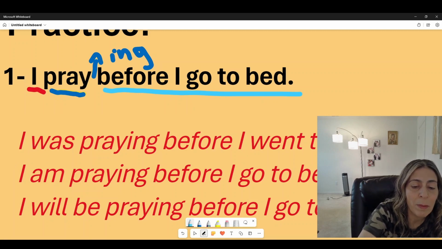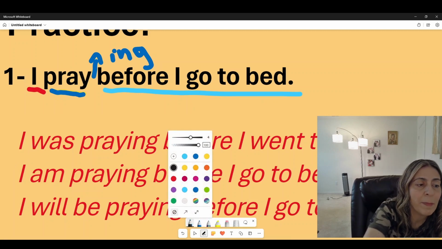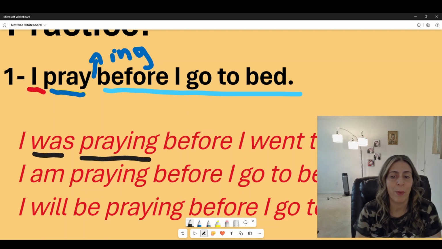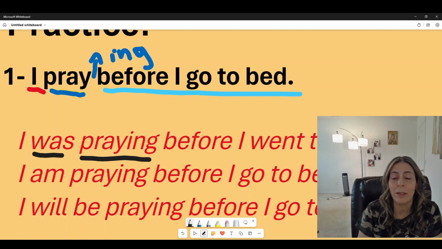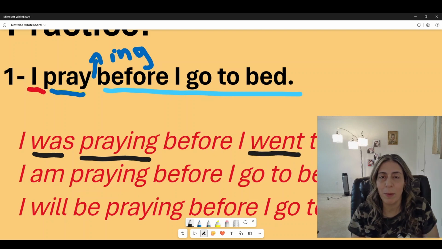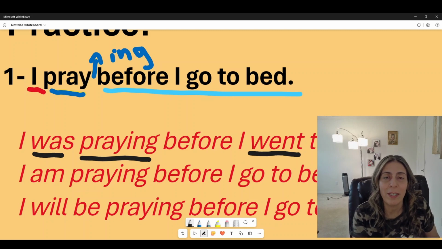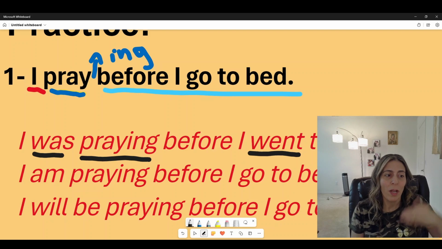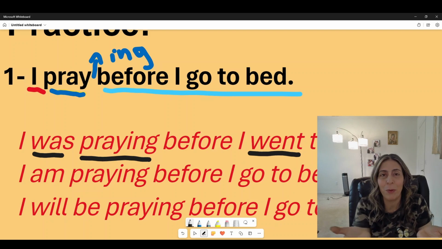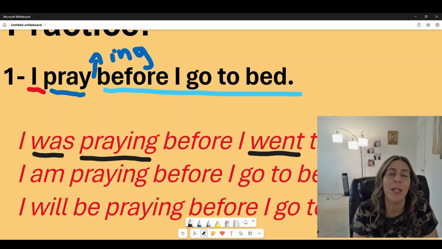Let me just underline it: was praying before I go to bed, or before I went to bed. Actually, you have just to remember the rule that I told you, which is you always keep the tense. So if you use the past tense at the beginning of the sentence, you have to keep it through the sentence. So I was praying before I went to bed.